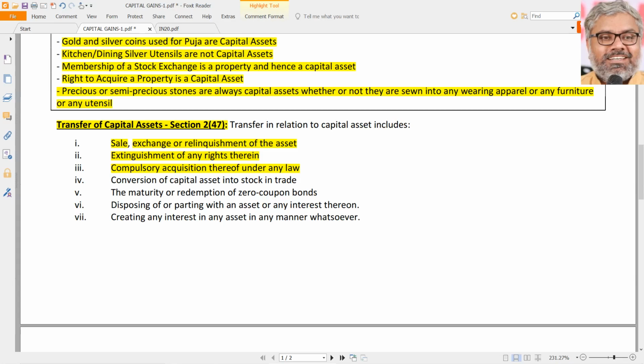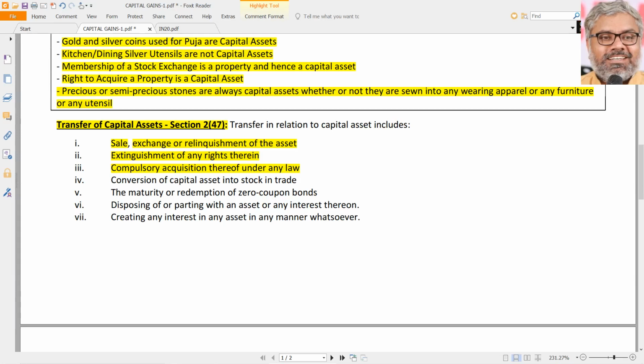So once again, we should not jump to conclusions. What we are looking at is what is a transfer, that's all. That does not automatically make all of them taxable. Sometimes they may be, sometimes they may not be. That we will see according to each of those transactions when we encounter them in future. But this definition of transfer has to be remembered.